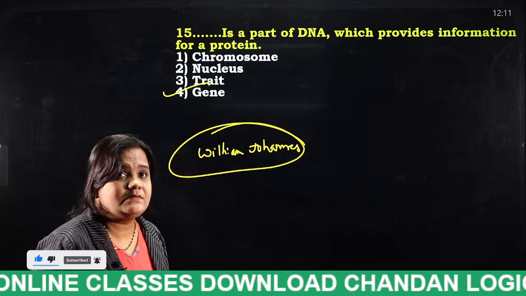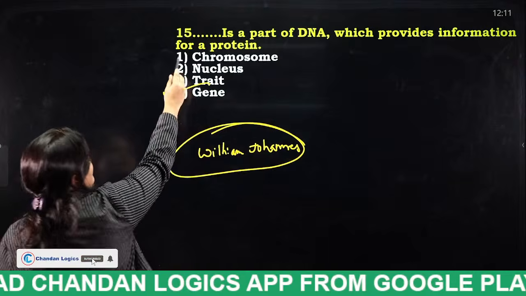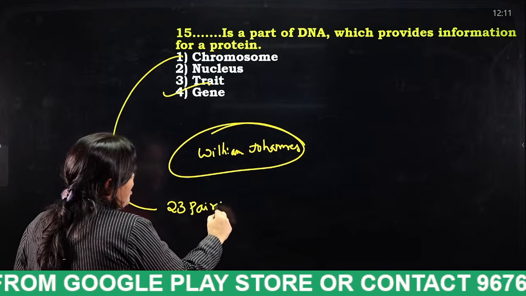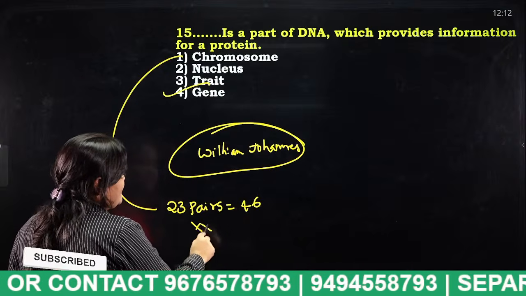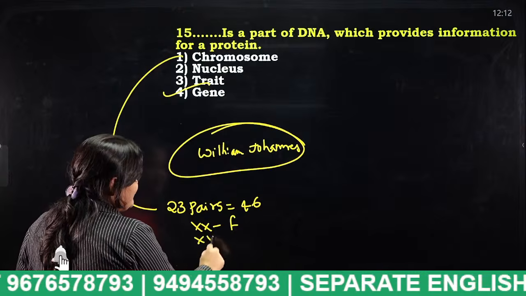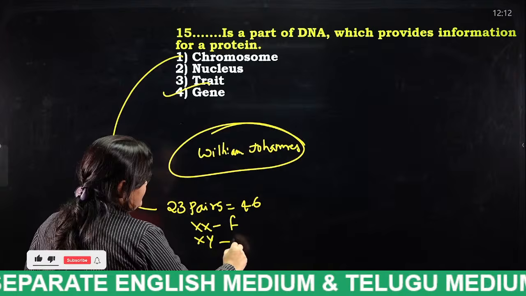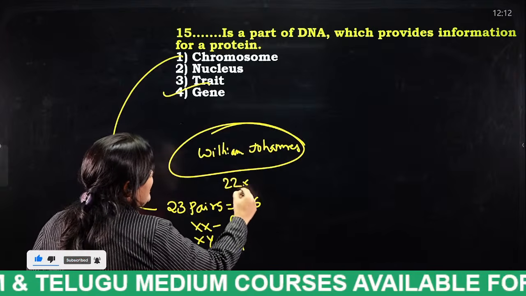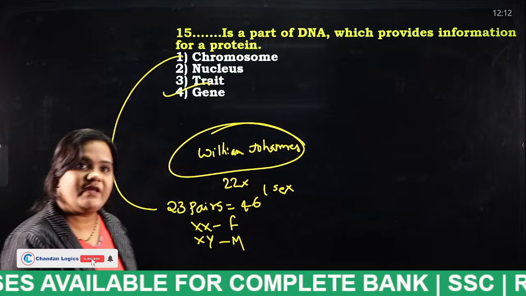Okay, yes. Next, chromosome. As we all know, chromosomes are in how many pairs? 23 pairs. In general, how many chromosomes do we have? 46. Okay, so XX resembles female and XY resembles male. Okay. In this, 22 are normal and one is the sex chromosomes. So you all know regarding this. Yes, very good, very good.